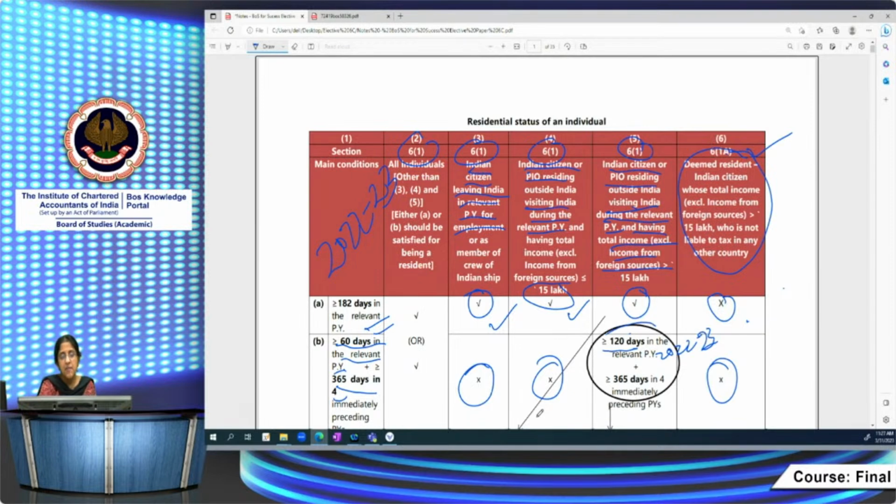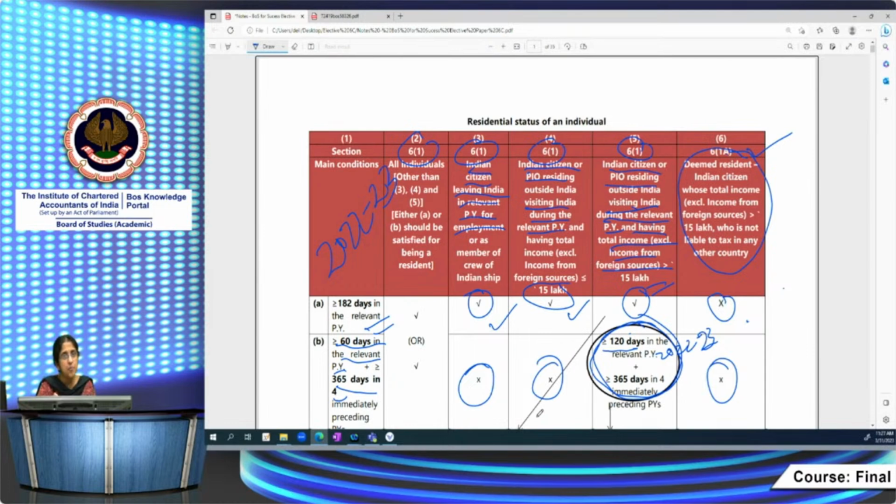Likewise, where a person becomes a resident, an Indian citizen or person of Indian origin residing outside India, who comes to India on a visit during the previous year, with total income greater than 15 lakh. His stay in India is not for 182 days, he stayed in India for 150 days. First condition, he is not satisfied. Second condition, he might have satisfied.